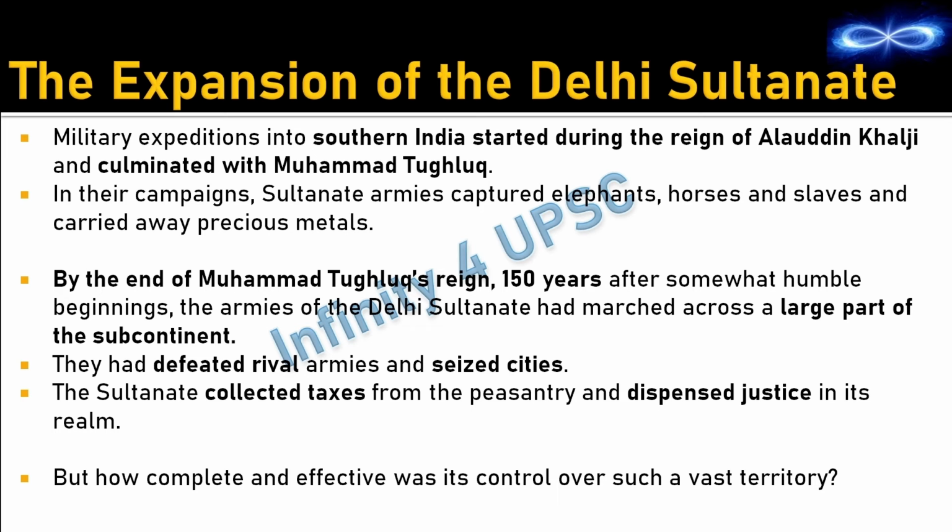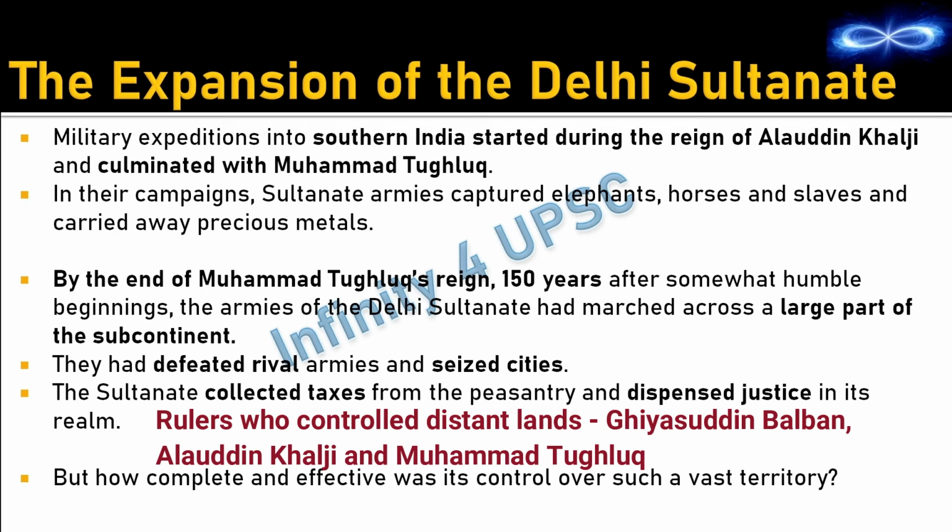In one of the earlier slides, I told you that there were three rulers who thought of controlling regions apart from Delhi: Balban from the slave dynasty, Alauddin Khilji from the Khilji dynasty, and Muhammad Tughlaq from the Tughlaq dynasty. But when it comes to South India, there were basically two important rulers who controlled the southern part of India. It started with Alauddin Khilji and ended with Muhammad Tughlaq.